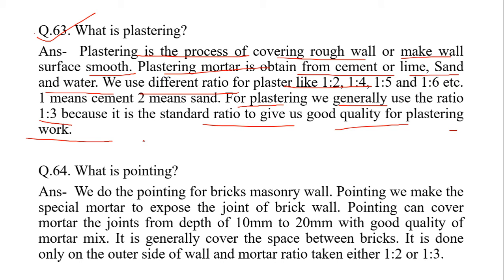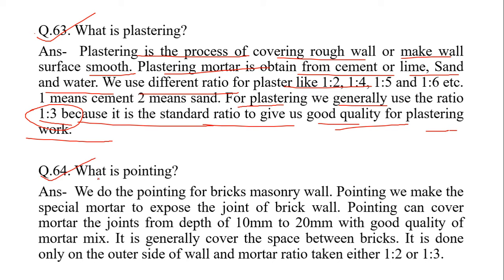Generally 1:2, 1:4, 1:6 are used, but the standard is 1:3.